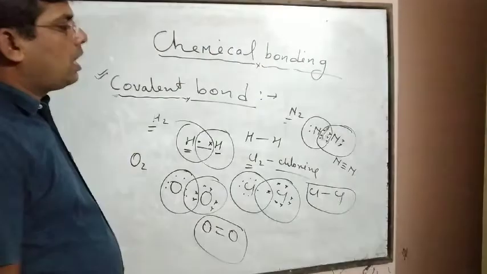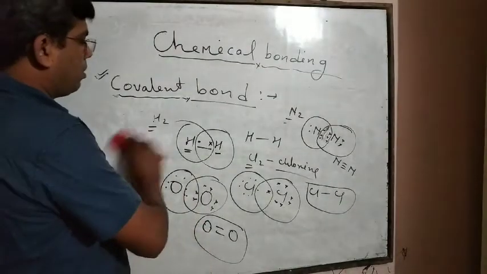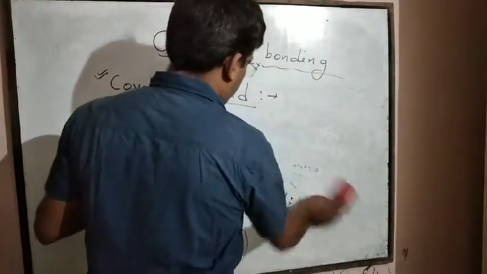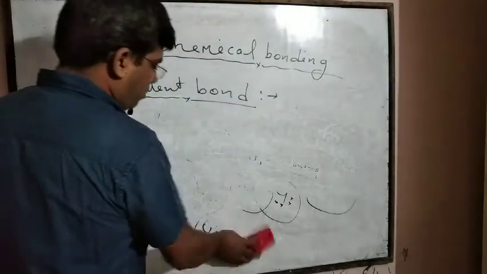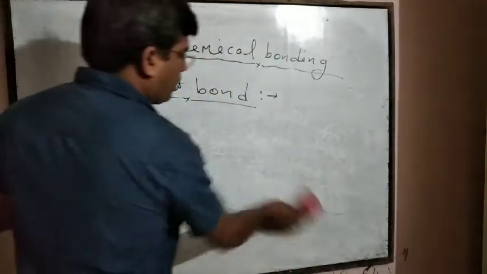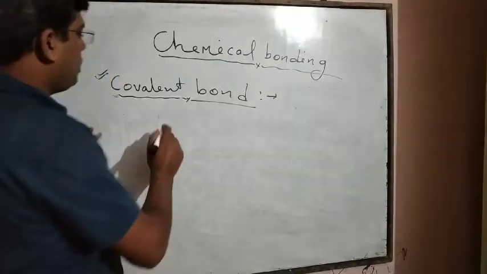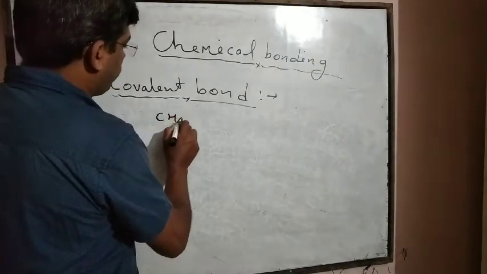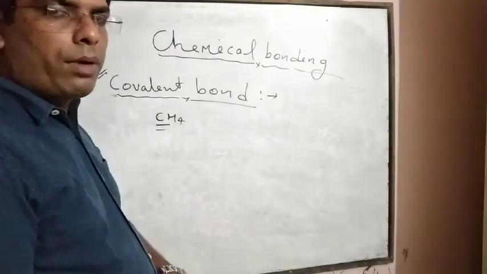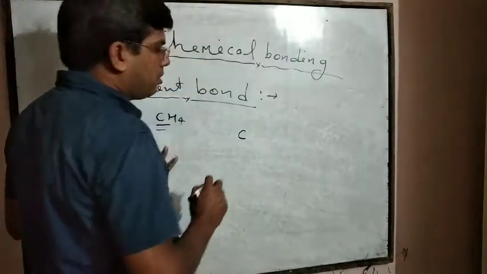Similarly, if some organic compounds are taken, like CH4, methane, then in what way is the covalent bond formed between carbon and hydrogen? We know that carbon is tetravalent.